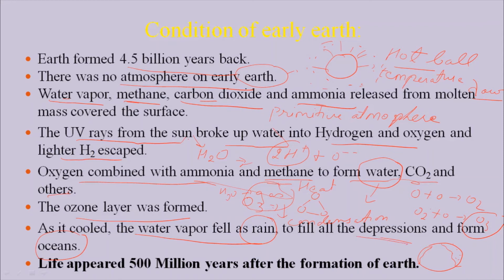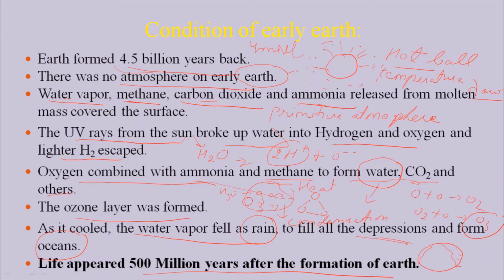Life appeared about 500 million years after the formation of Earth. That is, the Earth was formed about 4.5 million years ago, and life was formed about 4 million years ago. It takes about 0.5 million for the formation of the atmosphere as well as the formation of Earth with the oceans, rivers, and lakes. So exactly, life was formed about 4 million years ago.